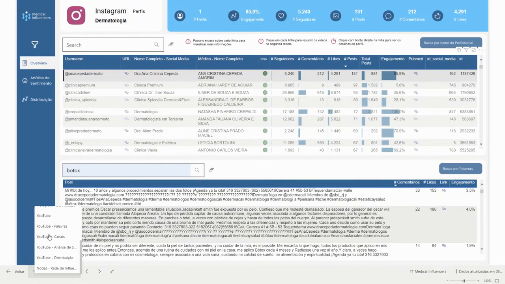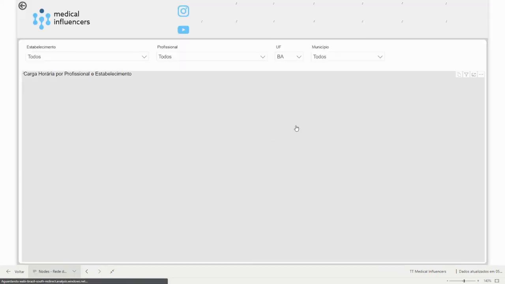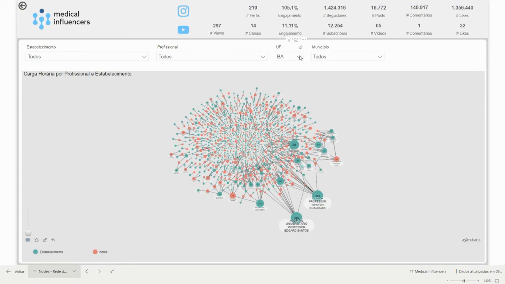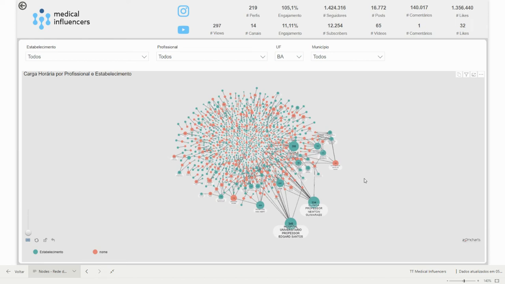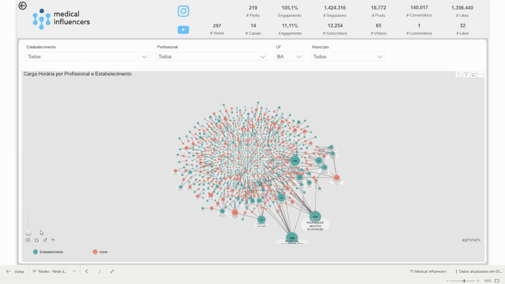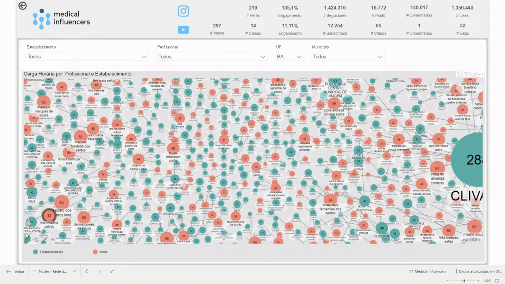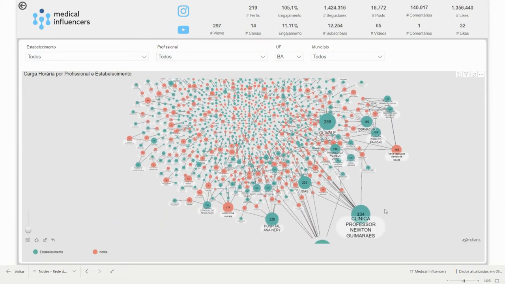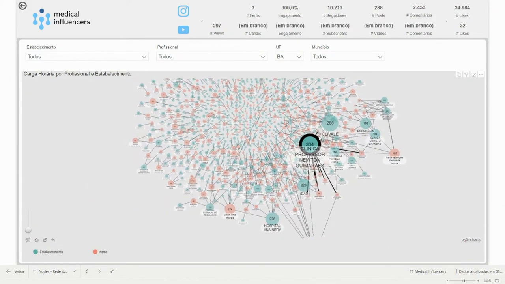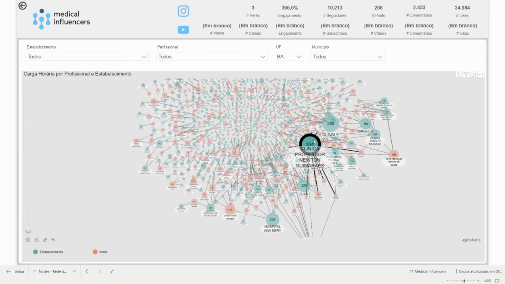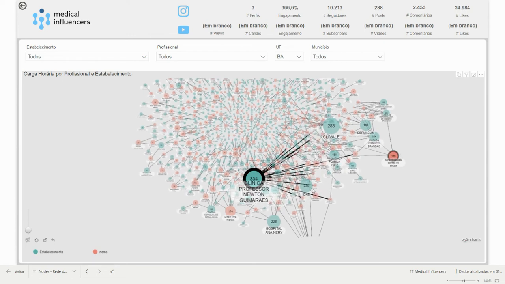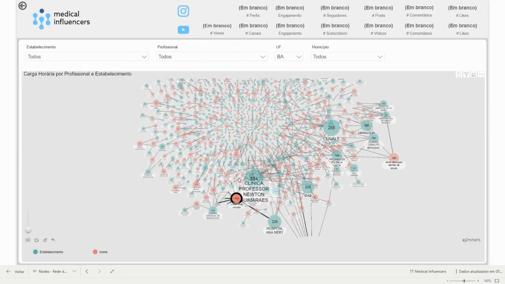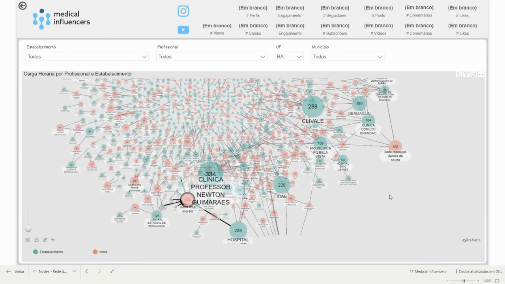Also, we have these nodes of influence here, and you can see the largest hospitals or clinics in one specific state or city, and the number of hours of dermatologists working inside each clinic. You can see dermatologists that have a higher number of hours working per week and where they are working.